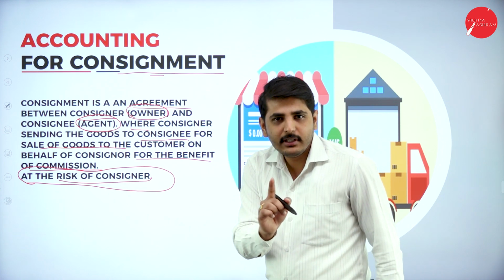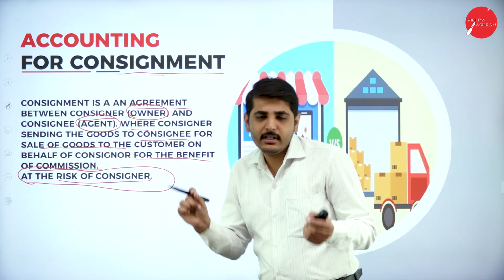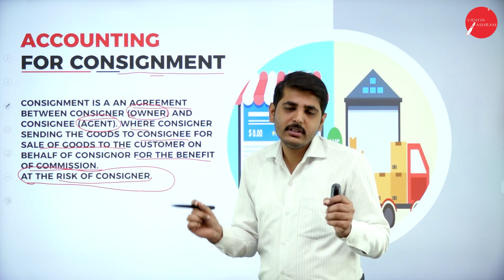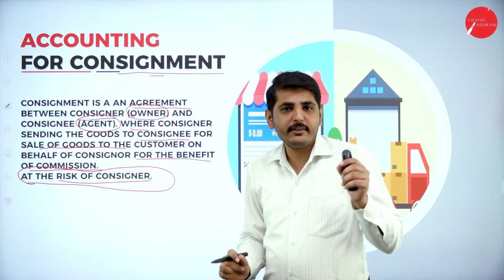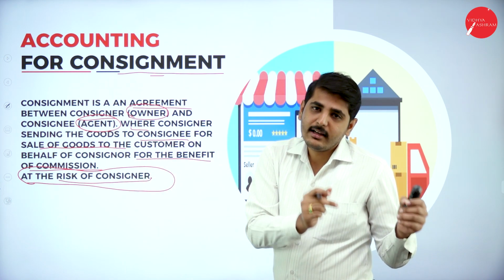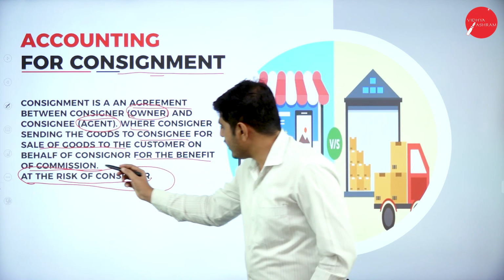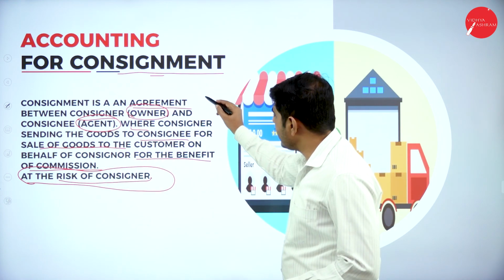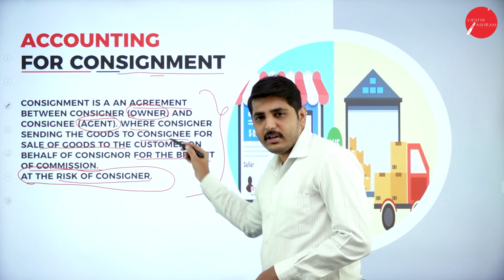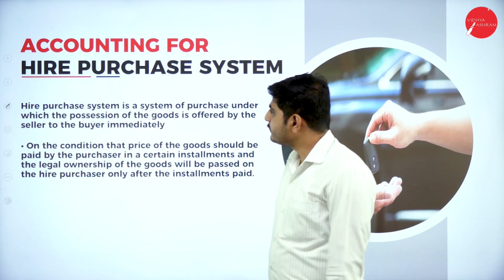So, have you understood? I hope you have understood the concept. Consignment is an agreement between two persons. The first one is the consignor, the second one is the consignee. The consignor sends the goods to the consignee. The consignee sells the goods of the consignor on the basis of commission. This is the meaning of consignment. Now let's go to the next topic.